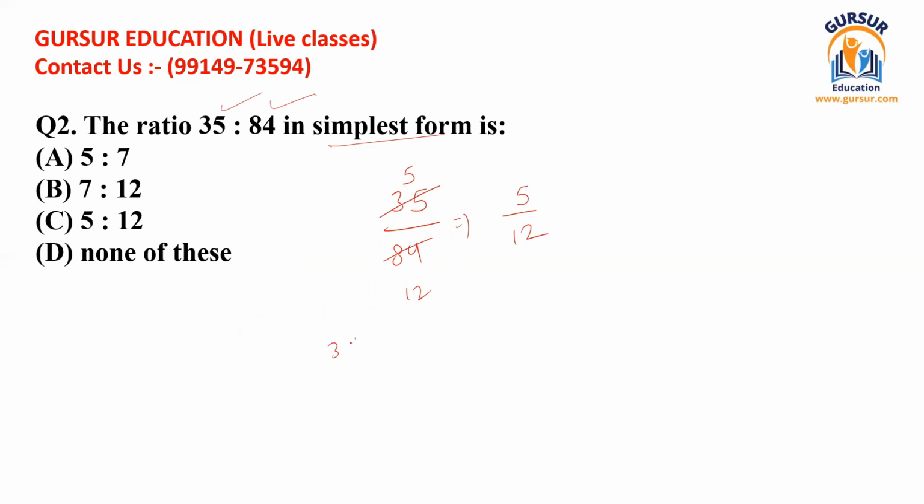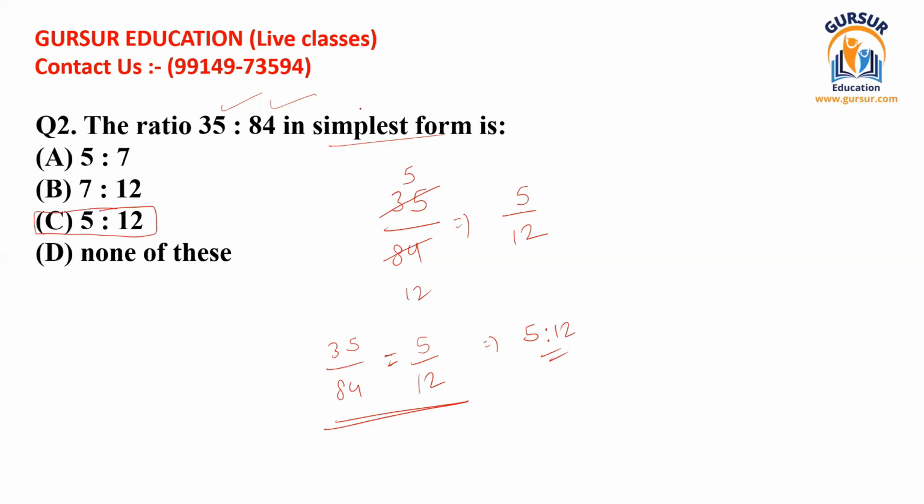So if I write 35 divided by 84 is equal to 5 divided by 12, this is all equal. And I have already told you that fractions can also be written as ratios in this form, 5:12. This is all equal. So you can see that C should be the right answer of this question.